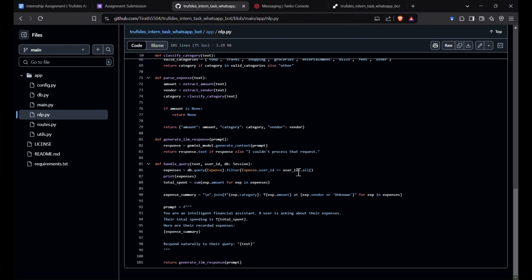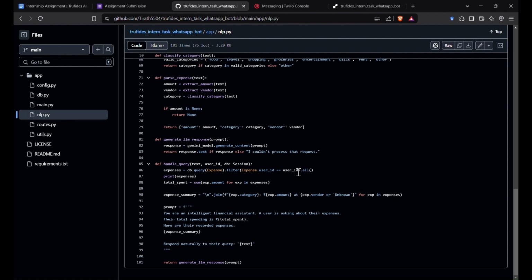The main function is the handle query function, which will give all the expenses stored in the database for the current user to Gemini using the prompt. This will only happen if the user demands some kind of response like tracking the expenses, not when he sends an expense message.